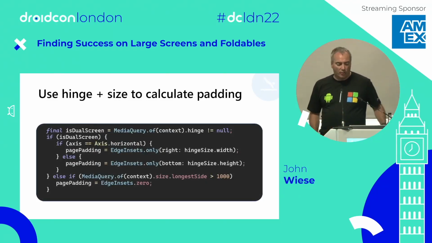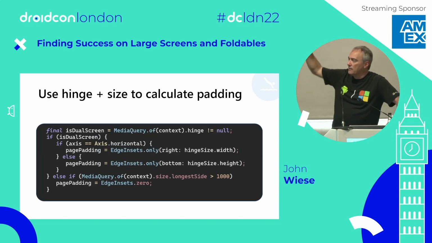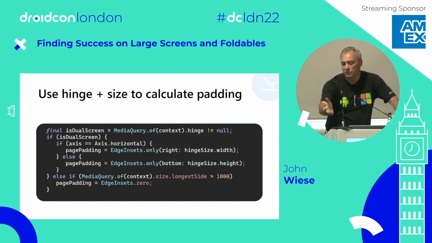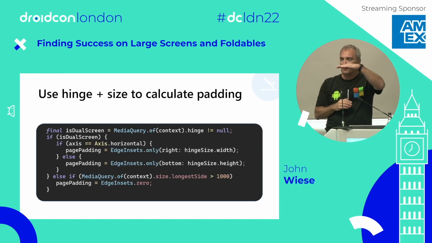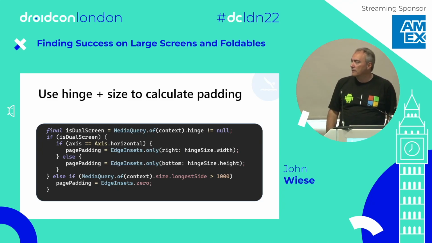So very straightforward in the code. Assuming someplace above we set a generic padding that we're going to use. All we're doing here is using media query to say, do we have a hinge or not? If we have a hinge, we're on a dual screen device. And then we're using that. So if we're on a dual screen device, then we're going to take into account, are we vertical or horizontal? So as the user rotated the device or not, because that means our hinge is facing this way or it's facing this way. So based on that, we either set a width of the hinge as our padding, or we set the height of the hinge as our padding.